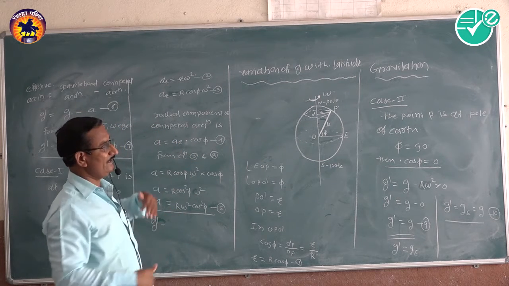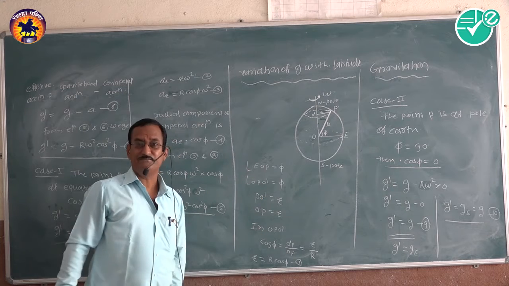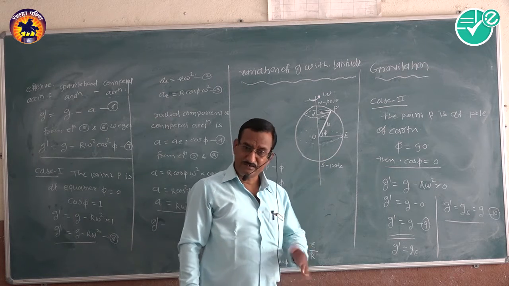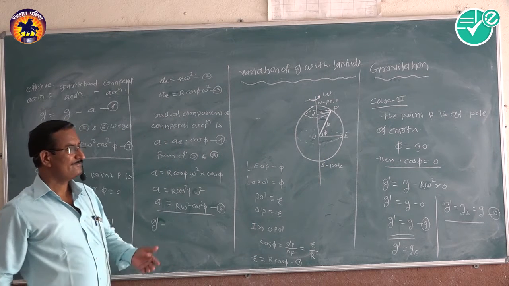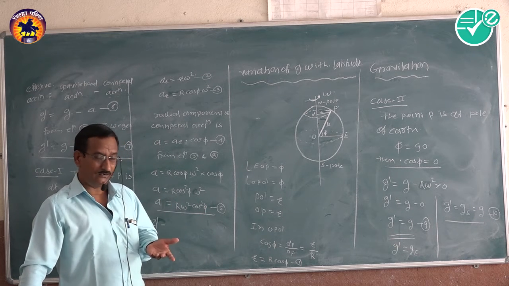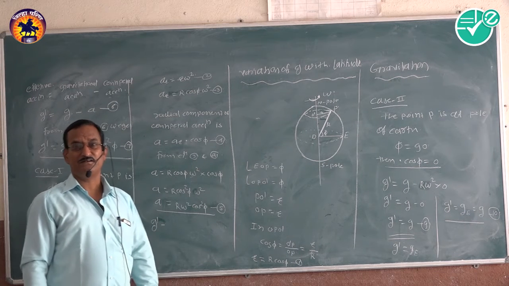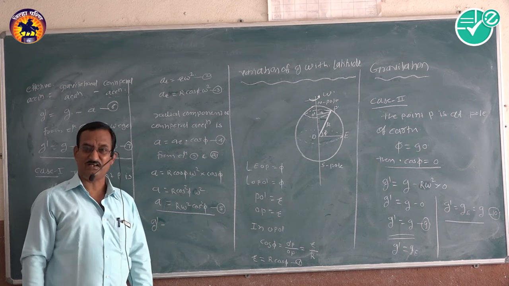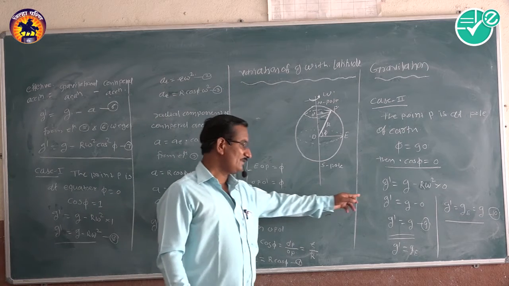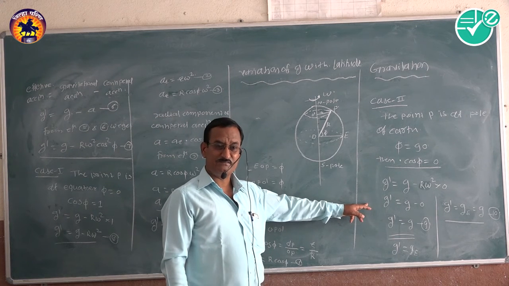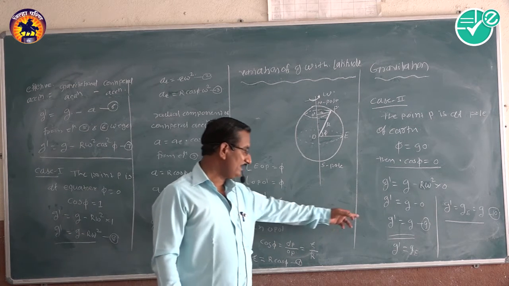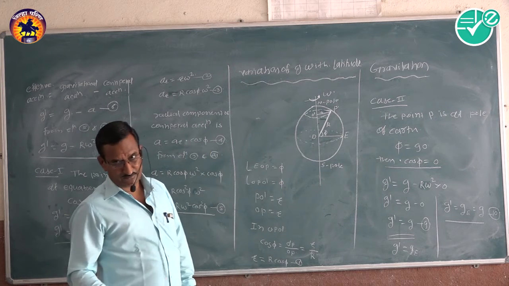From that, we conclude that when a person moves on the surface of the earth from the equator to the pole, the value of small g increases, and when the person moves from the pole to the equator, the acceleration due to gravity decreases. So small g is maximum at the pole of the earth and minimum at the equator.